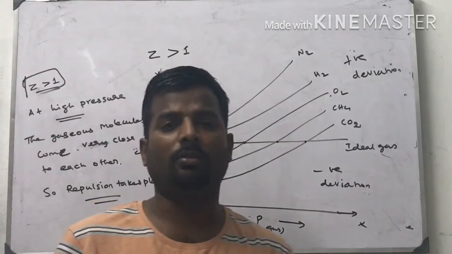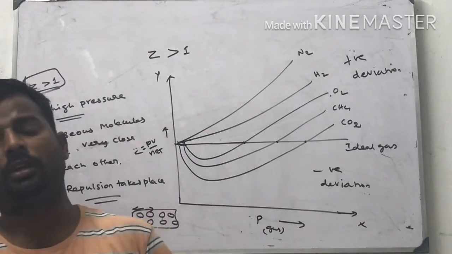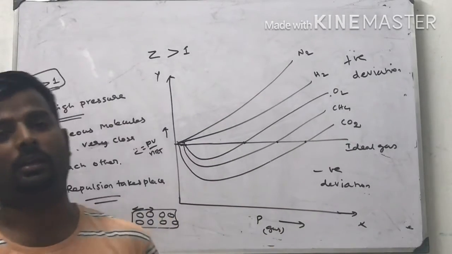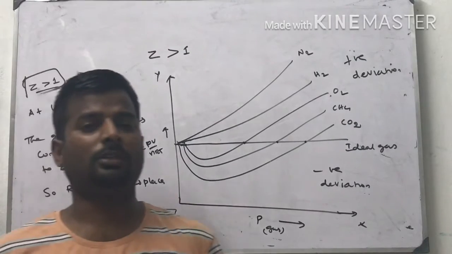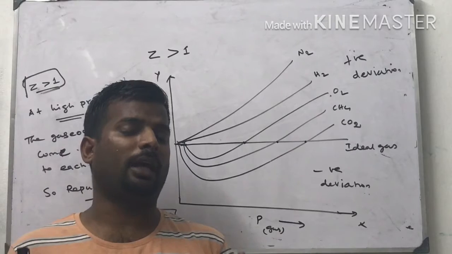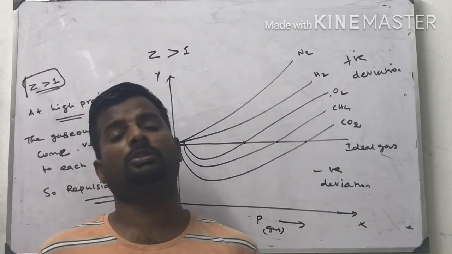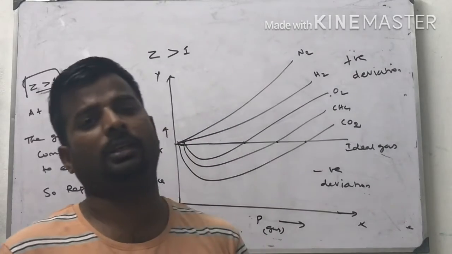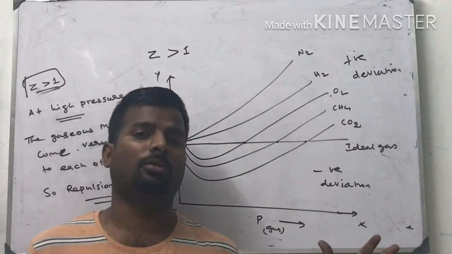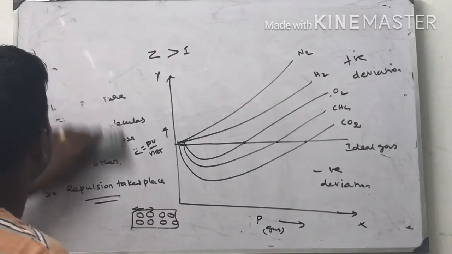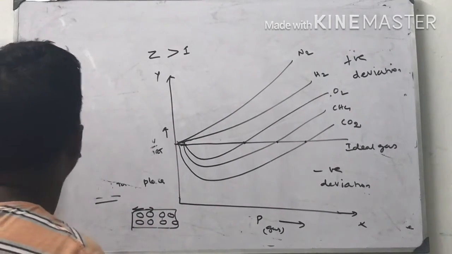Z greater than 1 means the repulsive force is greater than the attractive force. That is why we cannot compress gas, solid or liquid beyond some extent. We can compress only to a particular extent. We cannot compress to the highest level. Right? Repulsion takes place.